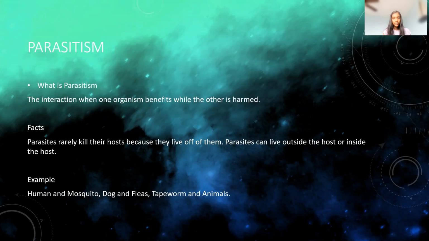Next, we have parasitism. Parasitism is an interaction where one organism benefits and the other is harmed. Parasites rarely kill their hosts because they live off of their hosts. If they were to kill their hosts, they wouldn't receive the nutrients or food that they get from their host. Parasites can live on their hosts or inside of their hosts. Examples of parasites living on their hosts are dogs and fleas. Examples of parasites living inside their hosts are tapeworms and animals.